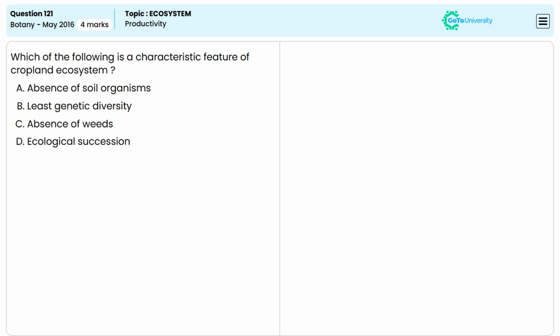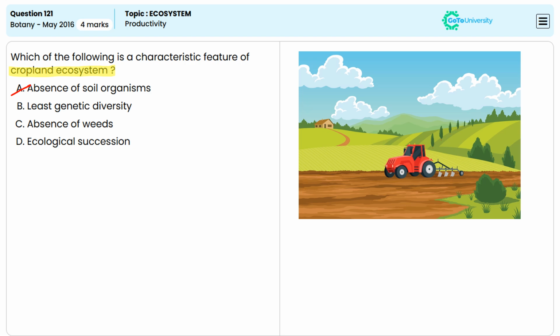Which of the following is a characteristic feature of cropland ecosystem? Option A, absence of soil organisms. Though cropland may have fewer soil organisms due to pesticides or plowing, it doesn't typically lead to their complete absence. So that means option A is incorrect.